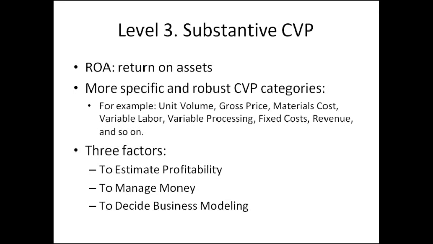The second step is to learn how specific and robust CVP is. It will be corrected to per unit or per dollar. So level 3 needs more accurate data than level 2. Finally, business can combine the CVP elements and the turnovers into an ROA model to estimate profitability, manage the money, and decide business modeling.